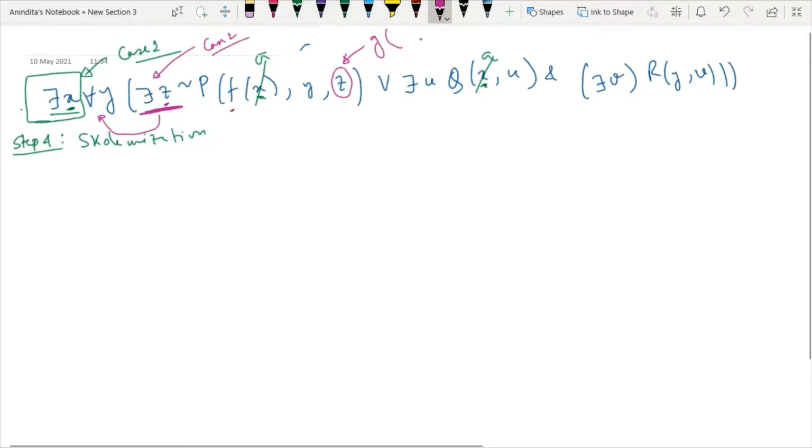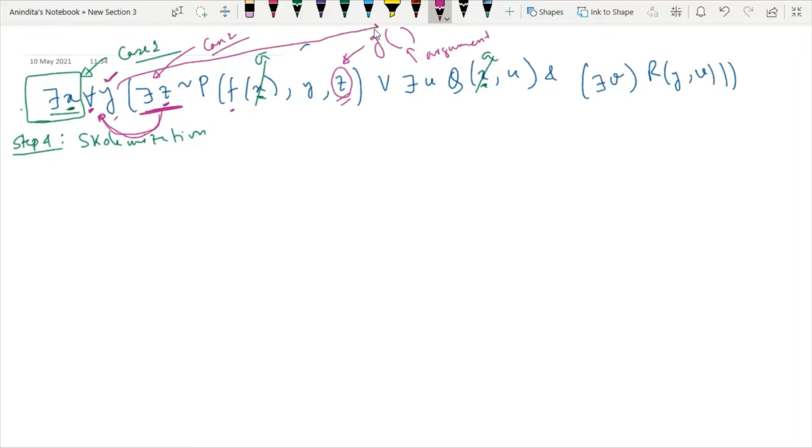So I am replacing the occurrence of z by a function, that is g. Now, what should be the argument inside the function? Here z is preceded by a universal quantifier all, and the variable with this all quantifier is y. Therefore this y will be used as an argument inside the function. So basically, after dropping this universal quantifier, the occurrence of z will be replaced by function g of y.